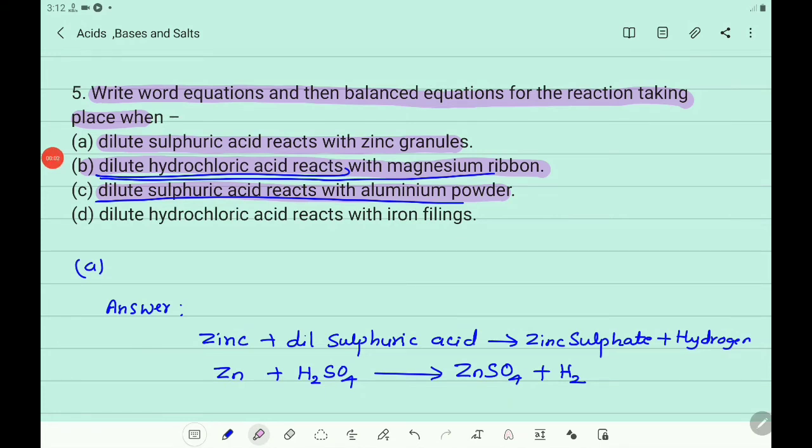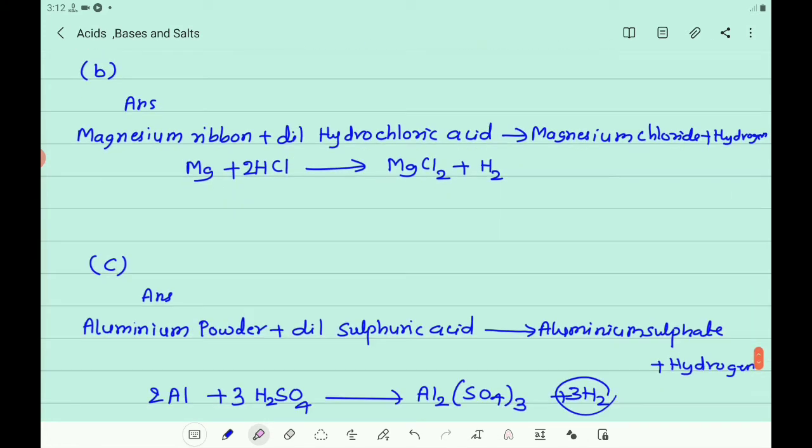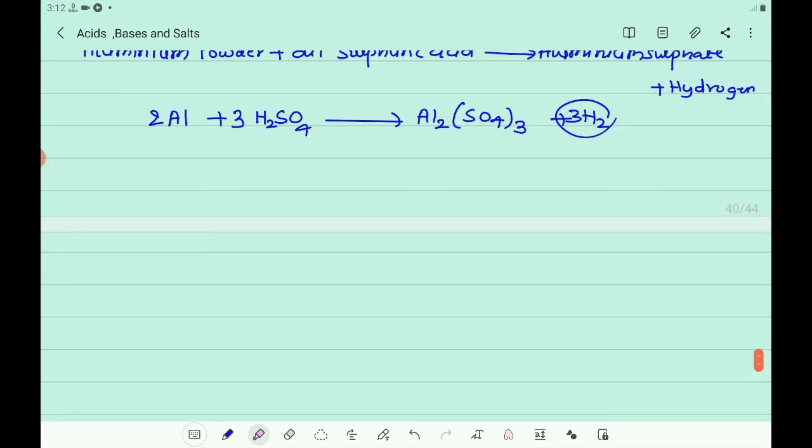Now you take the D. Dilute hydrochloric acid reacts with iron filings. Here iron filings and dilute hydrochloric acid react with each other. So you write the word equation first. Dilute hydrochloric acid and iron.